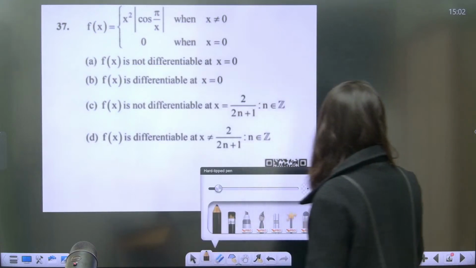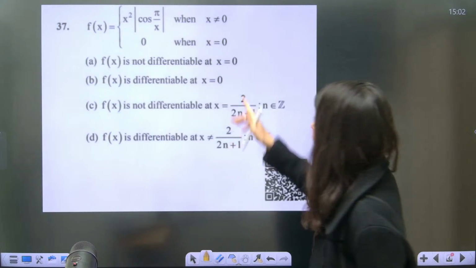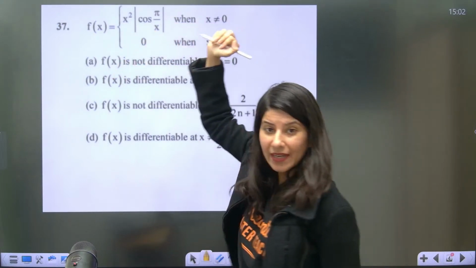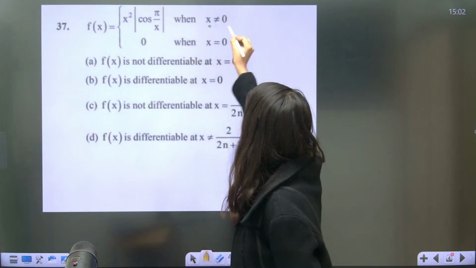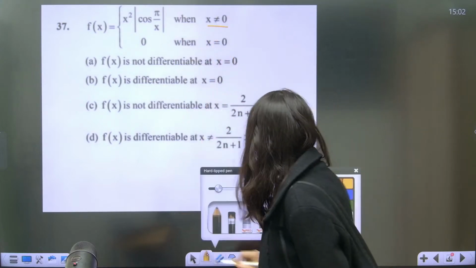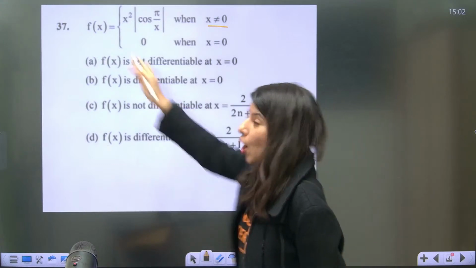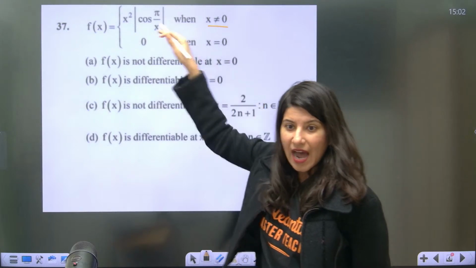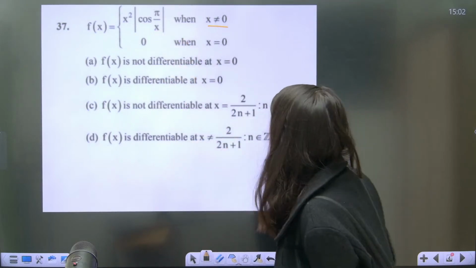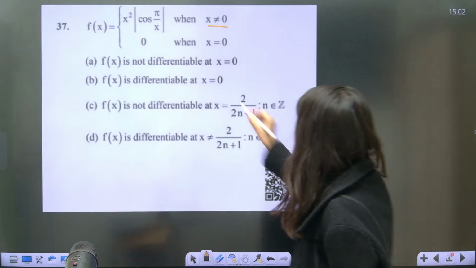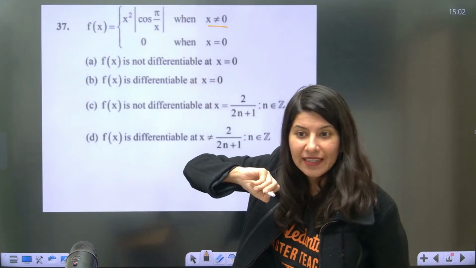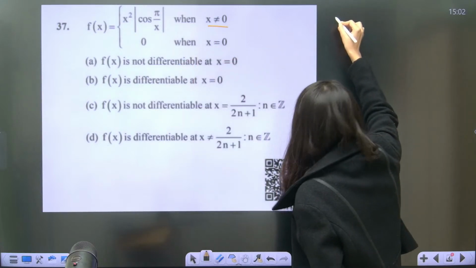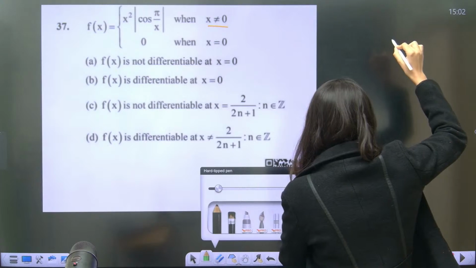So the very first question on your screen, a good question I would say. f(x) is given as x square mod cos(pi by x) when x is not equal to 0, and f(x) is equal to 0 when x is equal to 0. I can clearly see that the options are talking about whether f(x) is differentiable or not differentiable at x equals 0. So my brain says the first thing we have to check is differentiability at x equals 0, right or wrong?